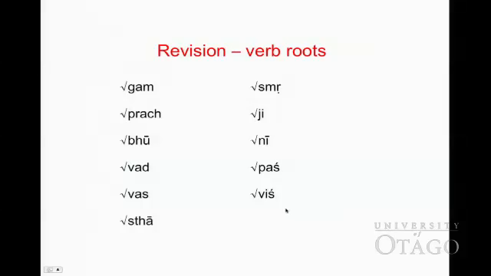Viś, viśati, he, she enters. Hope you can memorize all of these root verbs and the meaning of them.